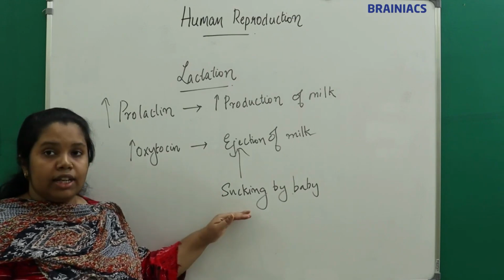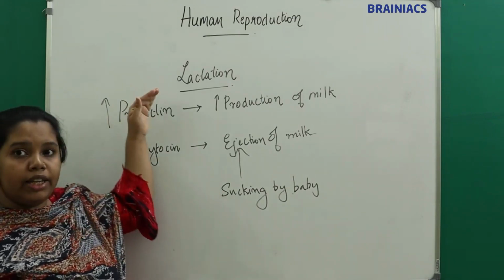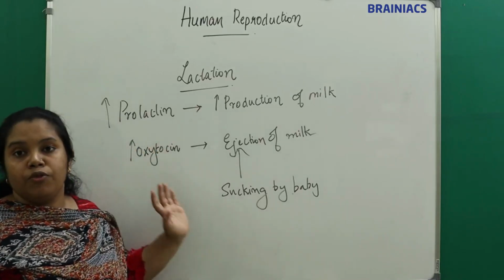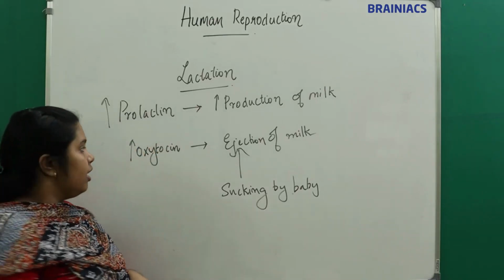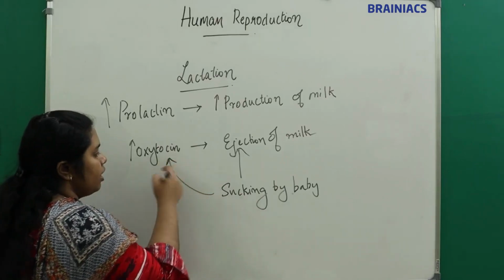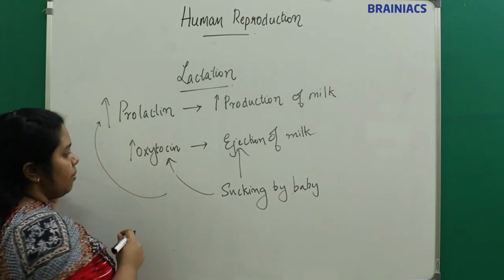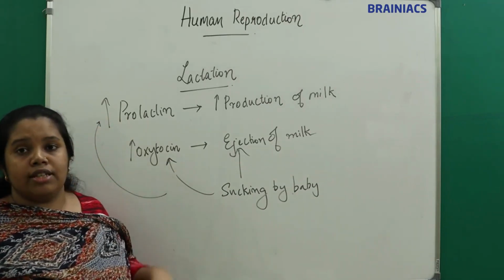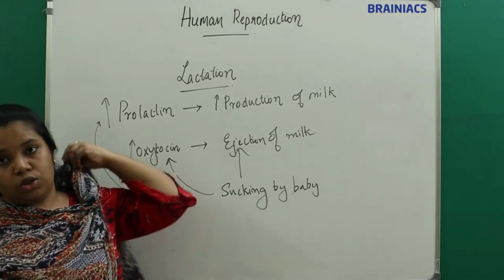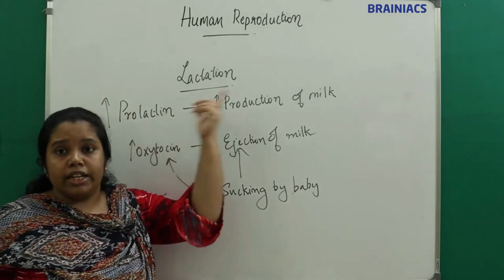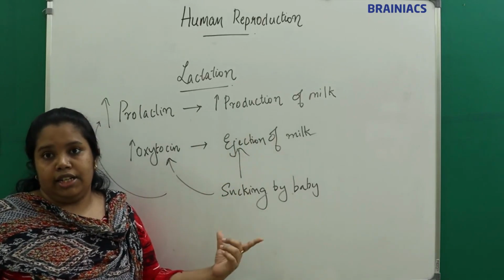Okay, the sucking by the baby will in turn stimulate the anterior pituitary, from which the oxytocin is released, right? The sucking of the baby will increase the oxytocin as well as the prolactin. So what happens is that there will be increased production as well as increased secretion.